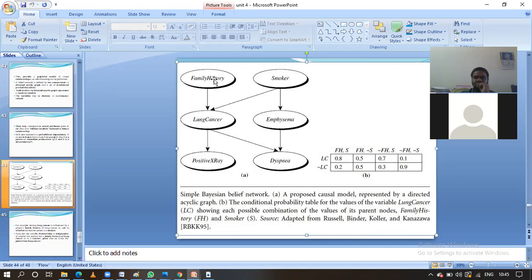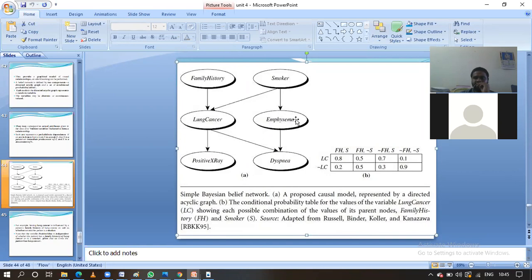It means if in the family history there is any problem related to lung cancer, there is a chance of lung cancer for the particular person. Likewise, for smoking, if the particular person has a smoking habit, there may be a chance of lung cancer. In this way, we represent the directed acyclic graph.